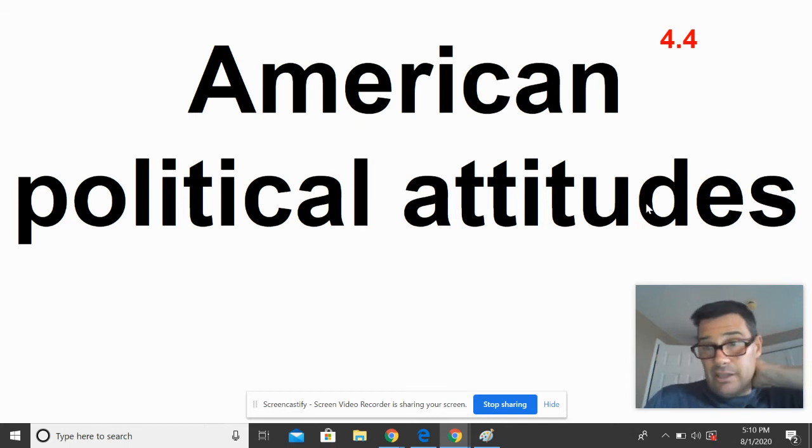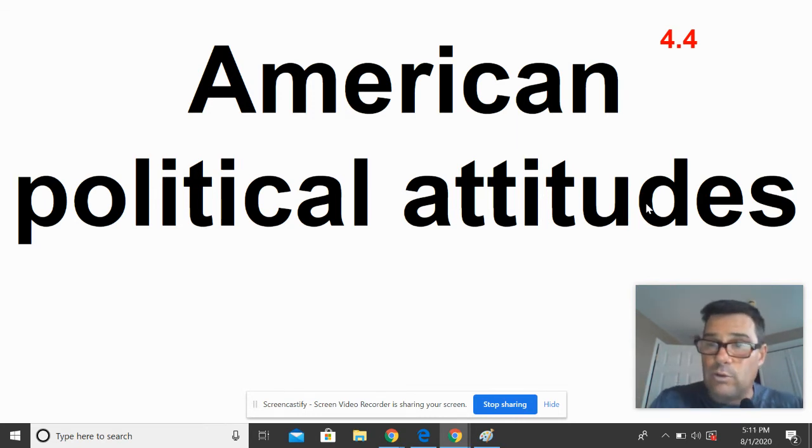Moving along, we're still in ideology, and we're looking here at American political attitudes. We're looking at some core beliefs that Americans share that unite us. However, the different ideologies, as you probably could guess, see it a little differently. So I'm gonna do my best trying to give some examples of how each side kind of sees these different values and attitudes differently. All right, so American political attitudes 4.4, flip over.